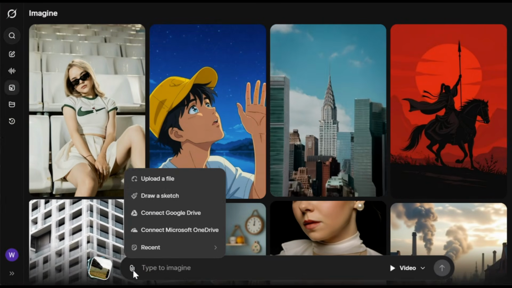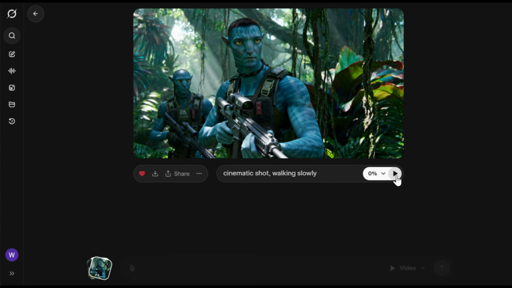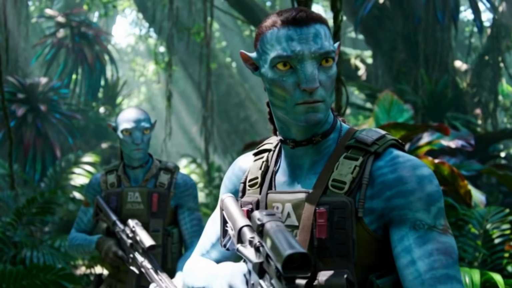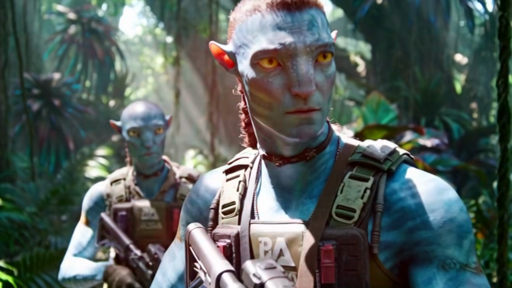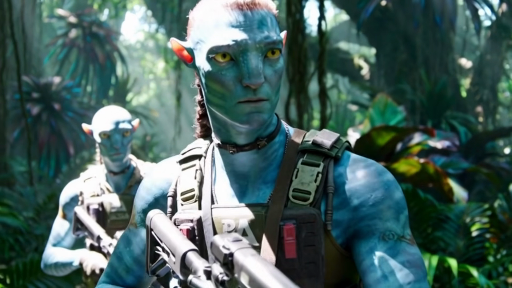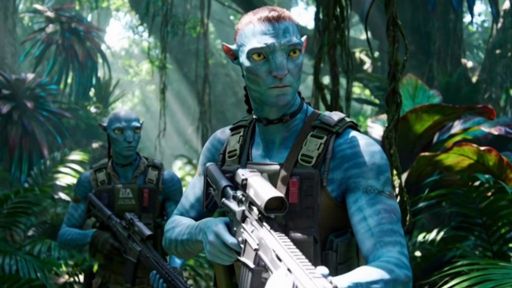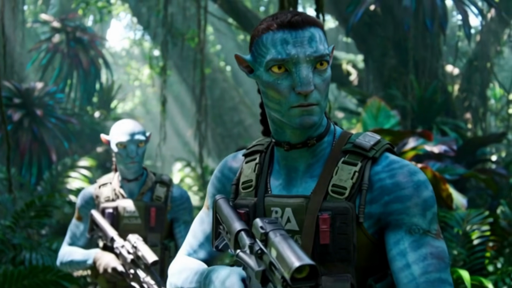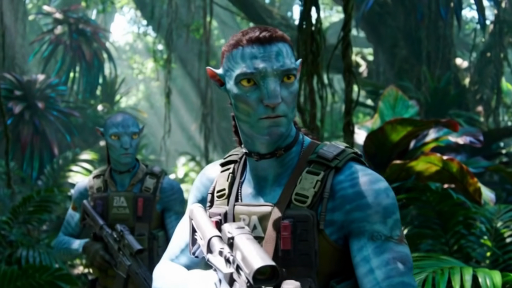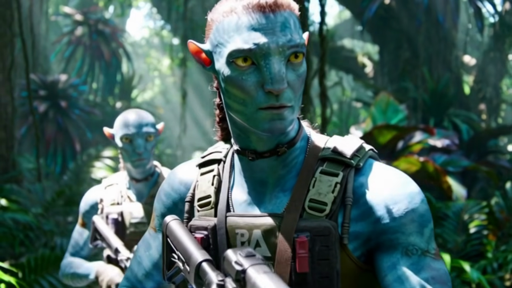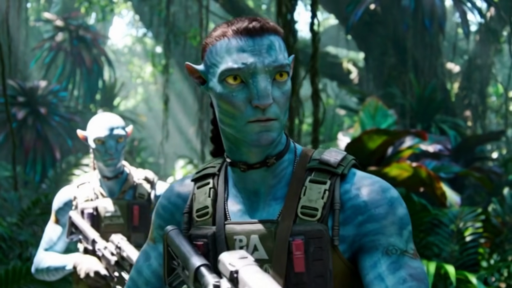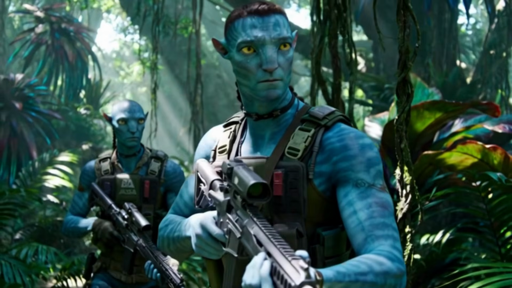Let's try one more. I'll upload this image, write this prompt, and hit generate. And here's the output. As expected, this also looks amazing. The head movements feel real, scanning left, right, and center like they're actually on patrol. The jungle stays stable with all the foliage and lighting intact, and their serious expressions never break. The gear and weapons stay solid too, keeping that cinematic look. This is exactly what image to video should be, turning a movie still into a living scene, clean, believable execution.